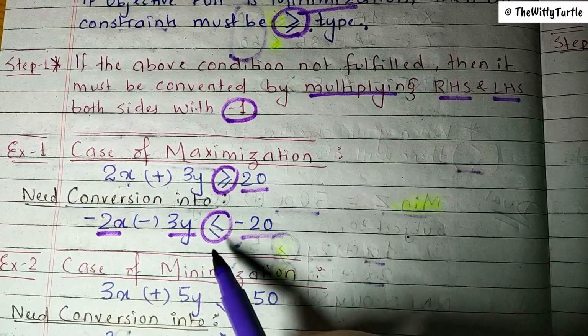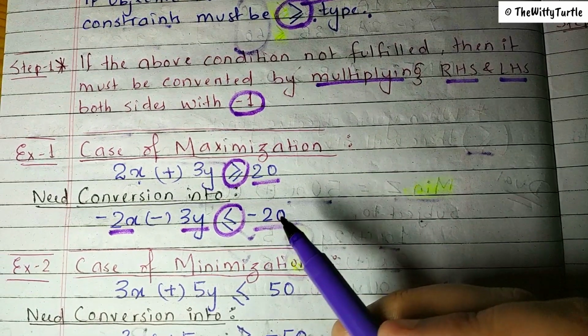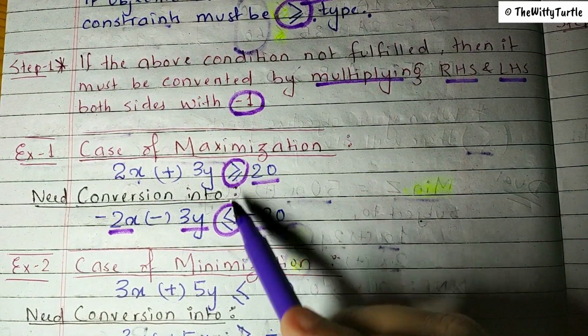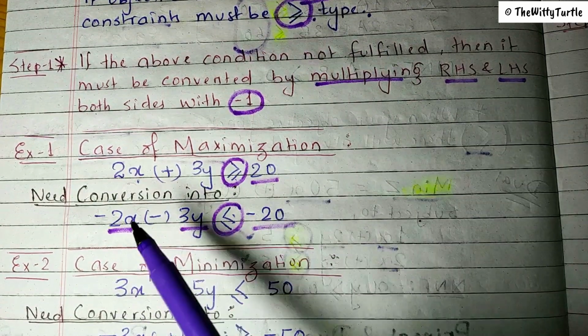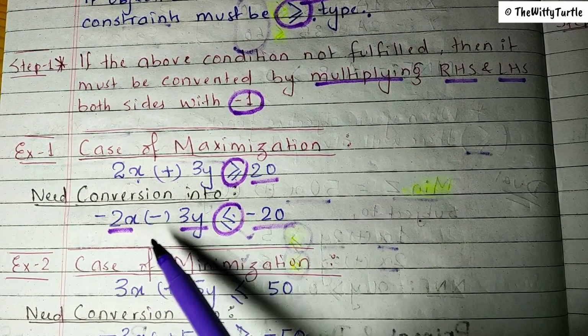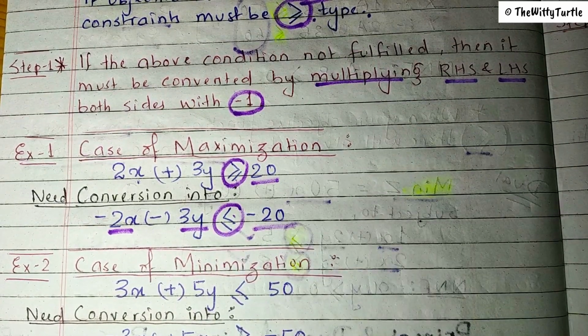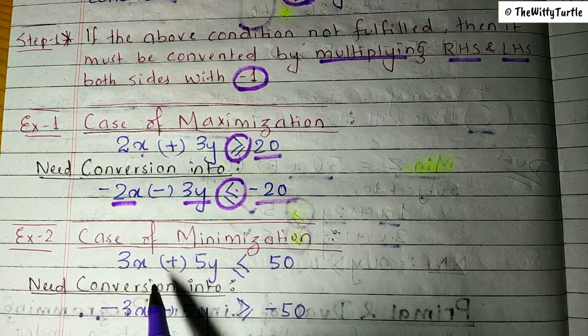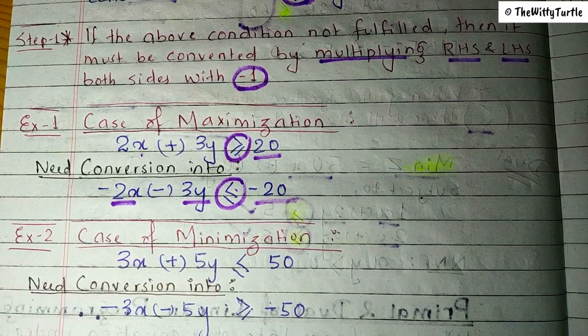Why is it becoming less than or equal to? Because we are multiplying by -1 on both sides, so obviously this sign will also change, right?